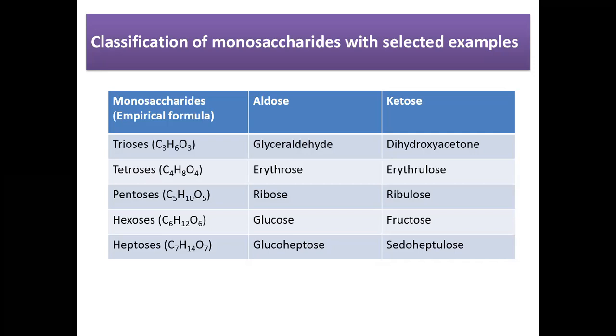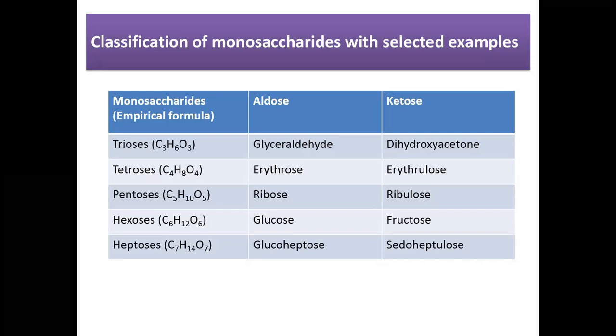So what are the examples of aldotriose? Glyceraldehyde is the example of aldotriose. Aldotriose means the monosaccharides having 3 carbon atoms plus an aldehydic group, CHO group, as the functional group. And what is the example of ketose?